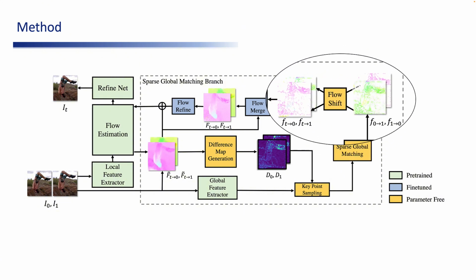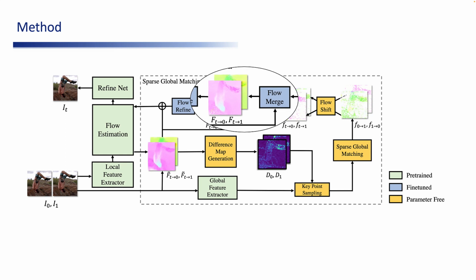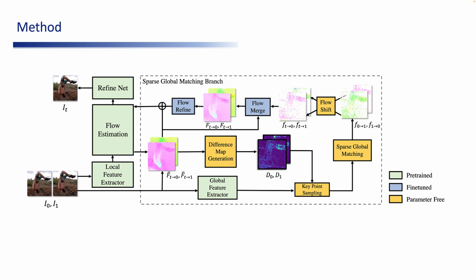Subsequently, we convert this bidirectional sparse flow correspondence into intermediate flow compensation. Finally, we employ a flow merging block to adaptively merge the initial intermediate flows and flow compensation, thereby effectively combining the local details with the global correlation.